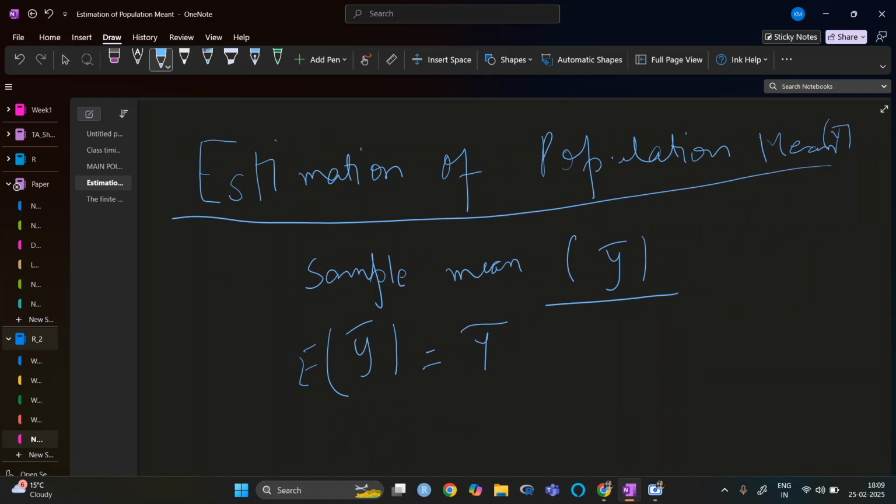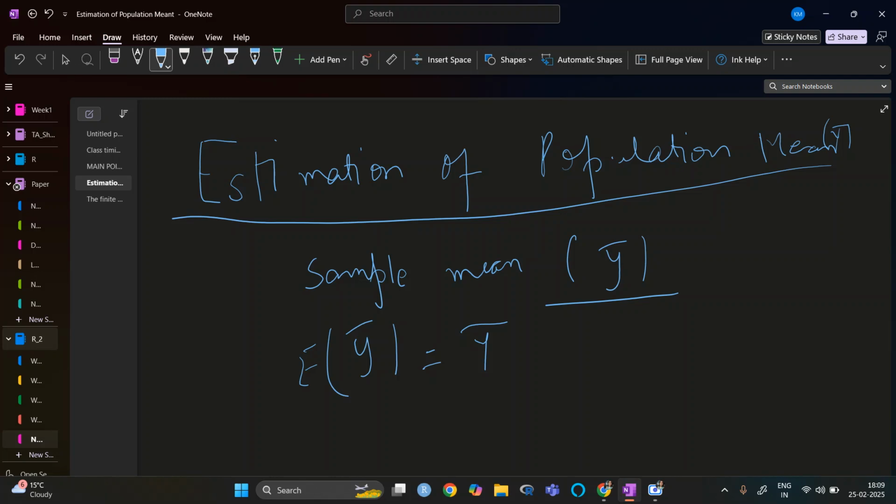Most of the time, we do not have the surety that it is exactly this point.